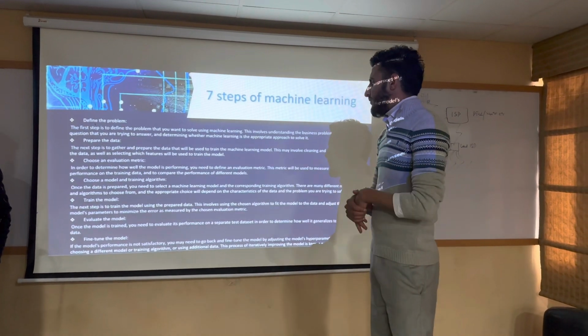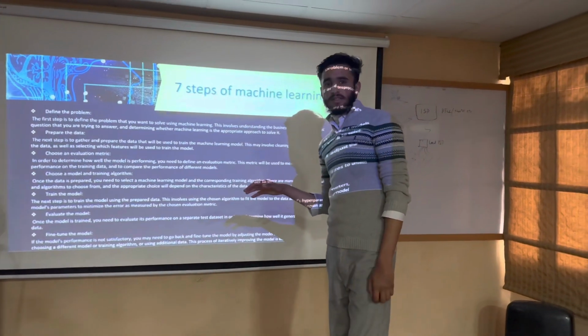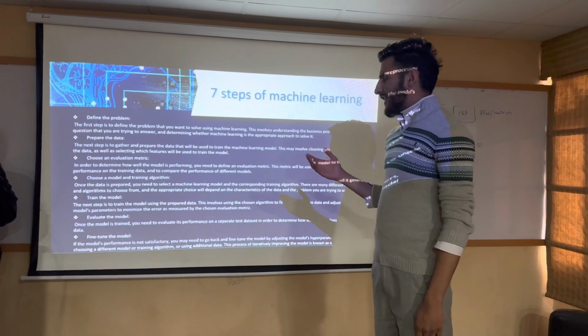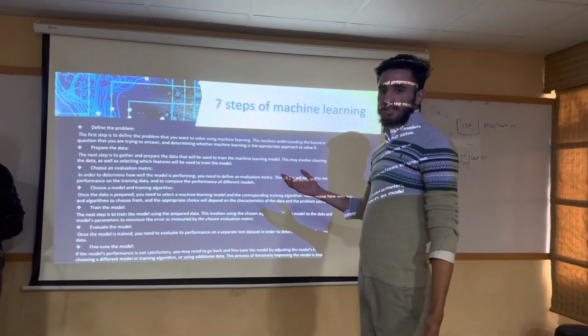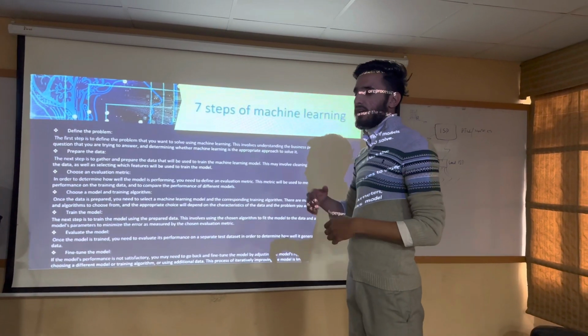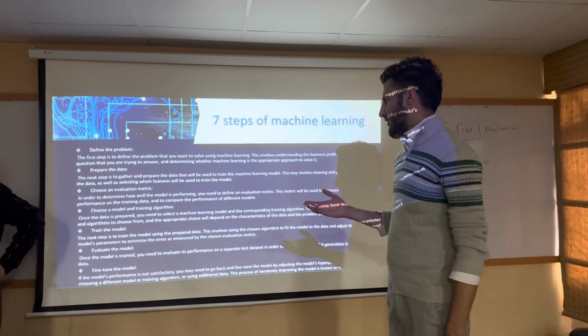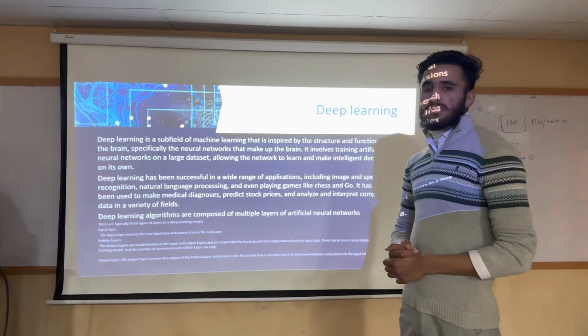Evaluation of the model. Evaluation is the simple step that includes the evaluation of metrics and fine-tuning the model. It is the last step, which includes the final work and output work in other models. Let's talk about deep learning.